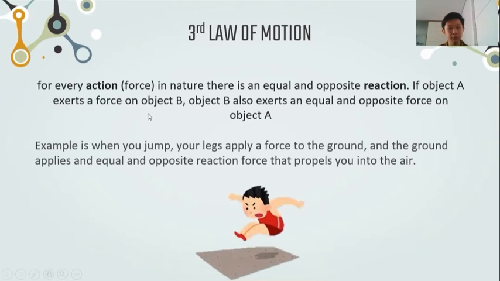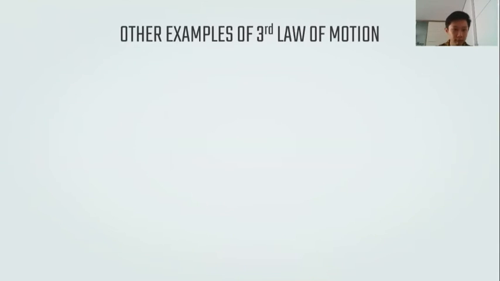Here are examples of the third law of motion. When you jump, your legs apply a force to the ground. So the action is the legs apply a force to the ground. So we give force to the ground, and the ground applies an equal and opposite reaction force that propels you into the air. So that is the reaction causing us to jump in the air.